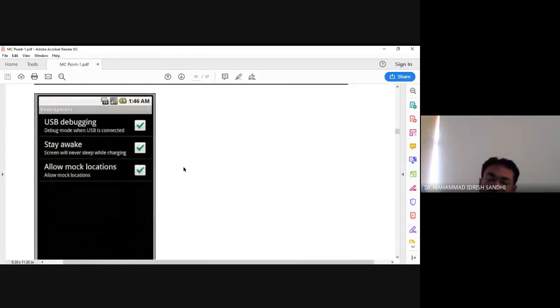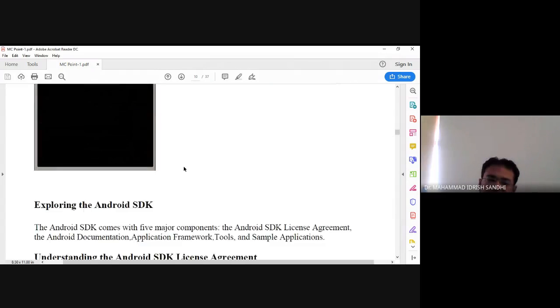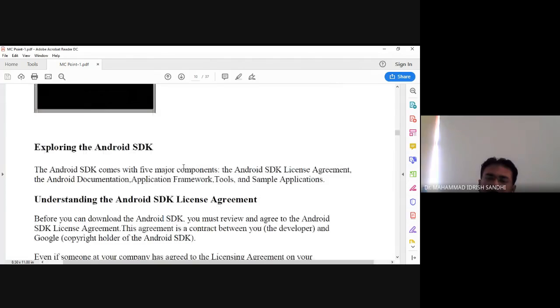So that is the screen we have already discussed. There are three options. If you want to debug, you need to check USB debugging. Then there are stay awake and allow mock locations. As per your requirement, you can check all these options.